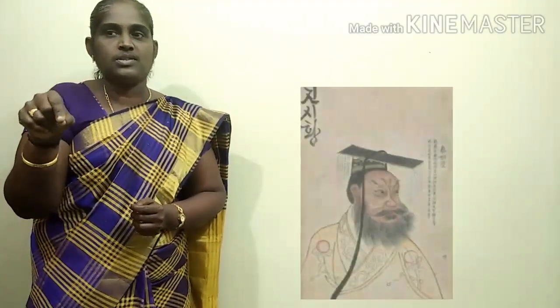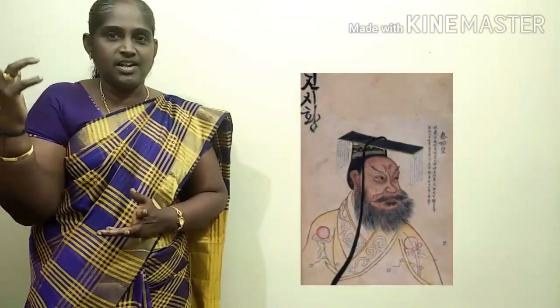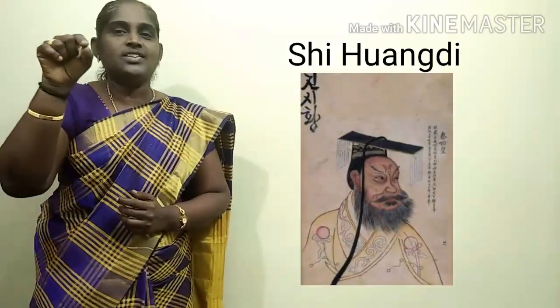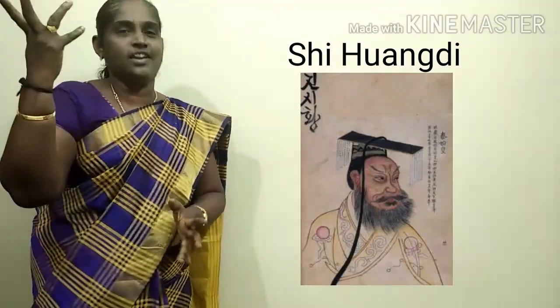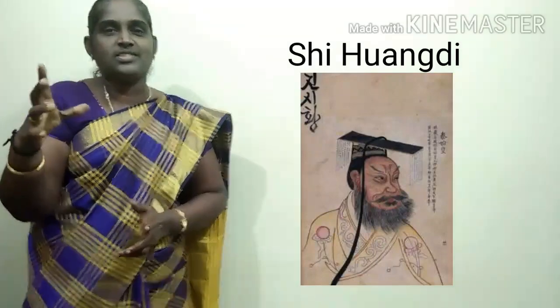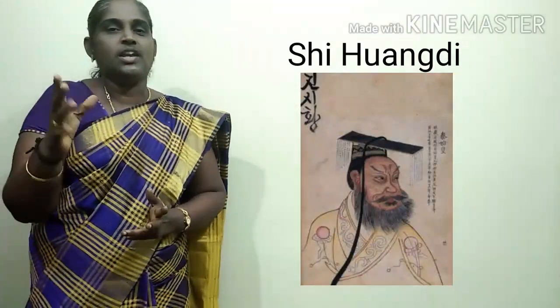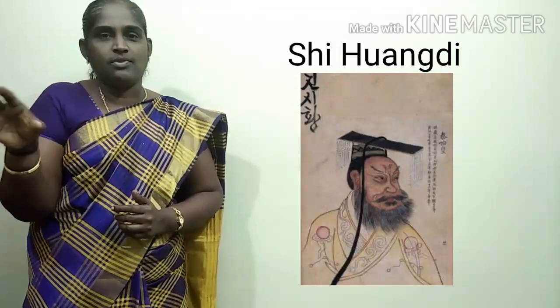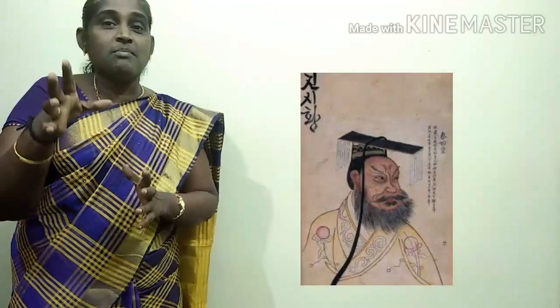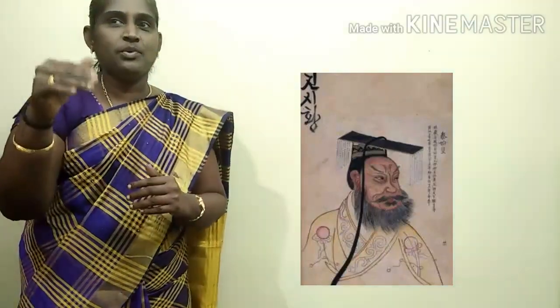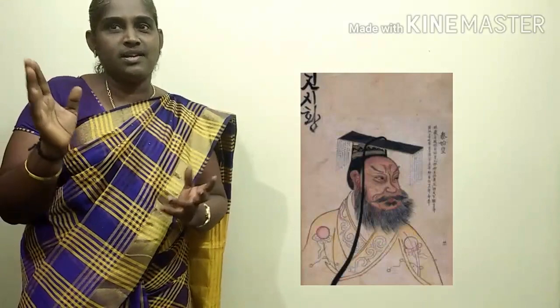In China, one famous king was there. His name was Shi Huangdi. What's the Chinese name? Shi Huangdi. And this Shi Huangdi founded one dynasty in China. That is Qin dynasty. So Qin dynasty was founded by whom? Shi Huangdi. Shi Huangdi is the first emperor of China. He defeated the feudal lords and established a strong empire in China.